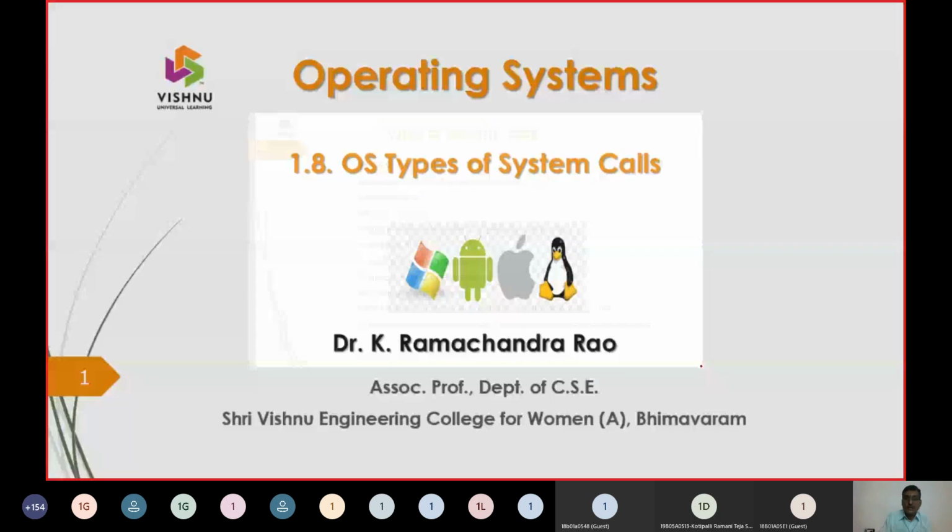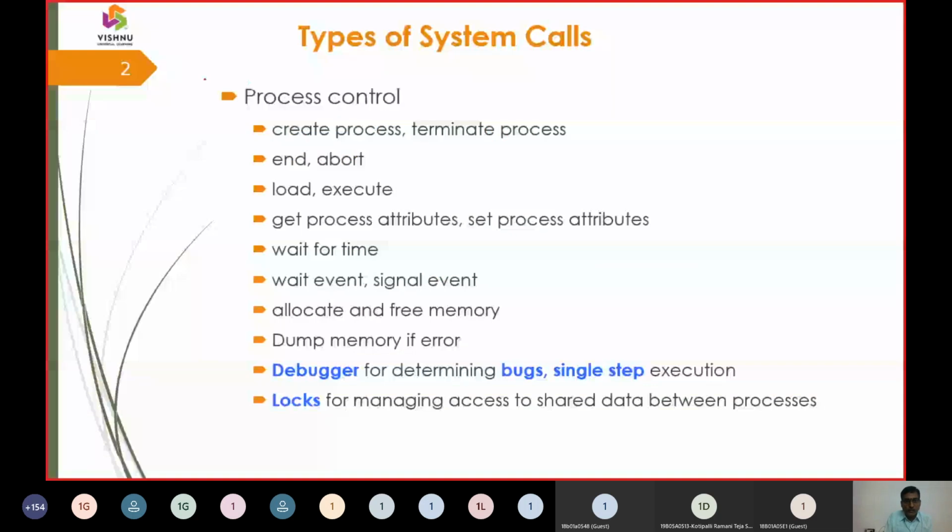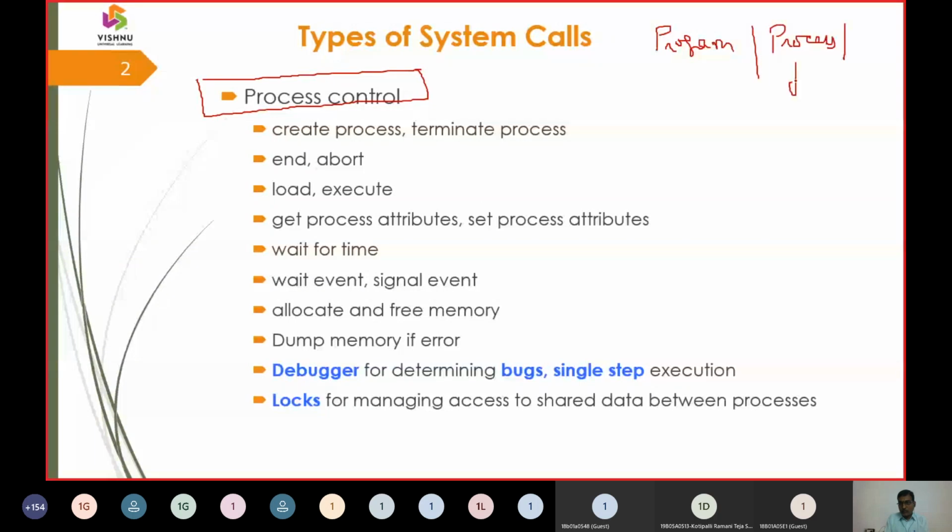The first category of system call is what we call process control system calls. I was just mentioning two terms. The first term, we call it a program. The second term, I call it a process. The nickname for a process, we call it a job, or we call it a task. Either we call it a process, a job, or a task. The same is replicated.